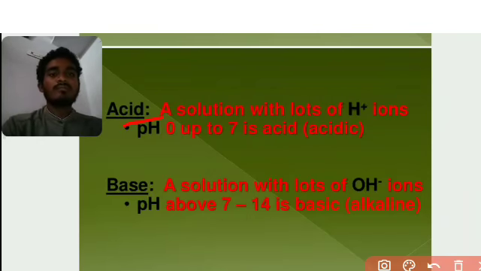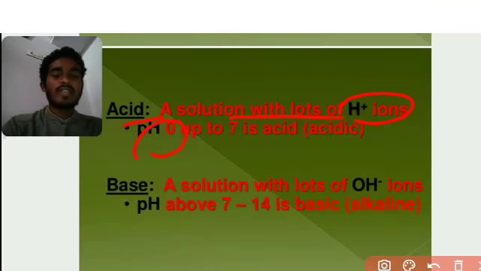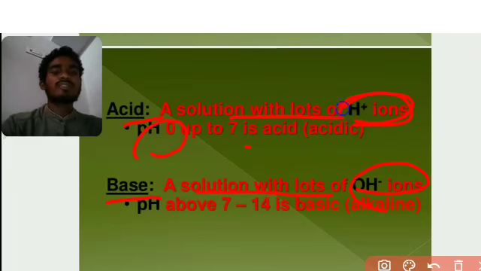This is the acid pH, a solution with lots of H plus ions. The pH is 0 up to 7, so 0 to 7 means acidic media. The neutral point is 7, the midpoint between 0 to 7 and 7 to 14. And a base is a solution with lots of OH minus.